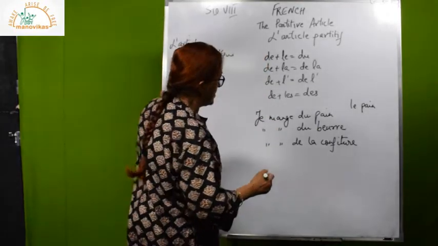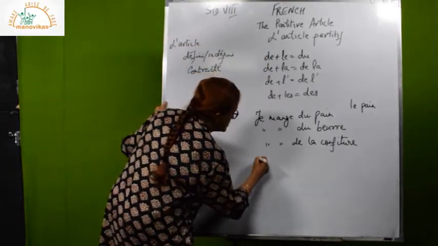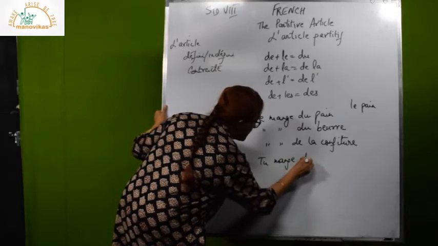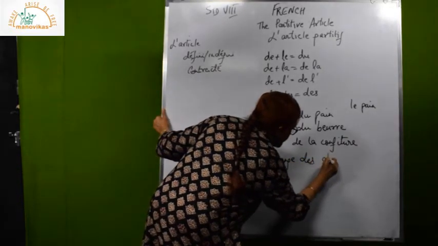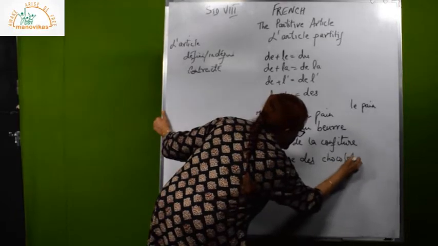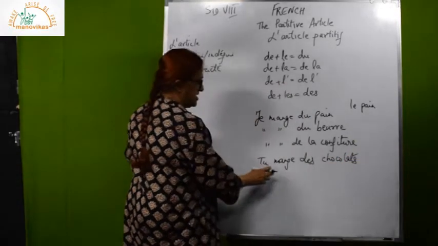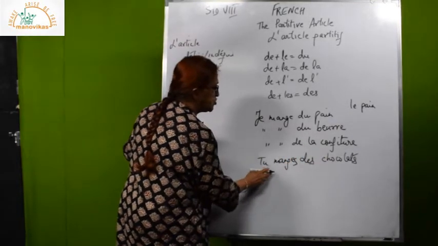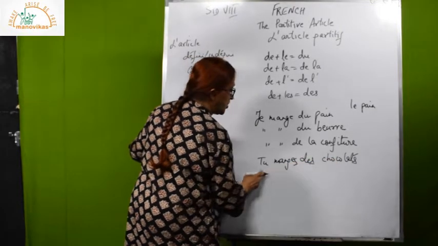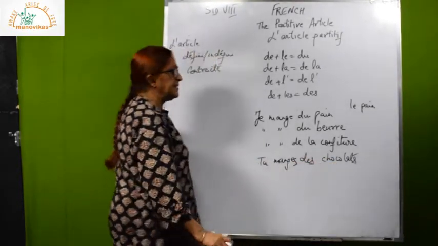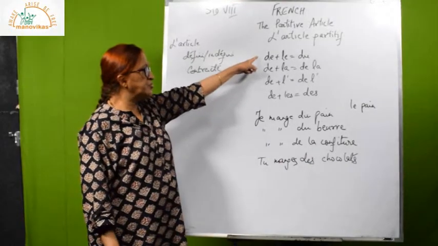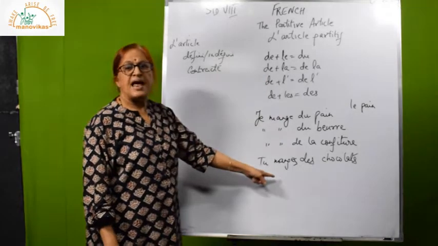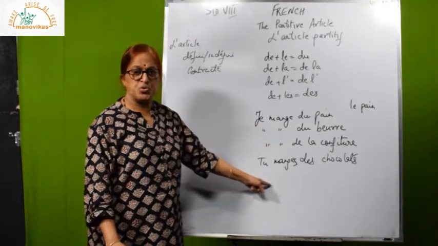So now you know. Suppose I say tu manges des chocolats. What does this mean? Tu manges, E-S, tu manges des chocolats. It means you are eating some chocolates. Okay? So now you know how to use it in singular and in plural. So this is your partitive article. I'll give you some time. You copy it in your notebook.